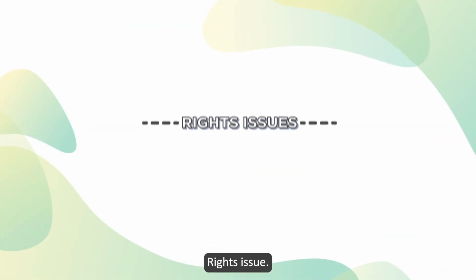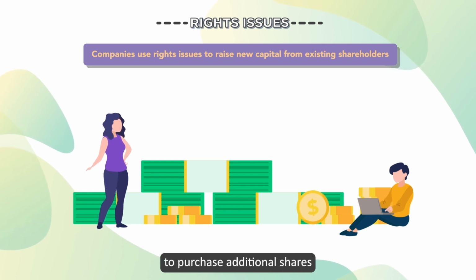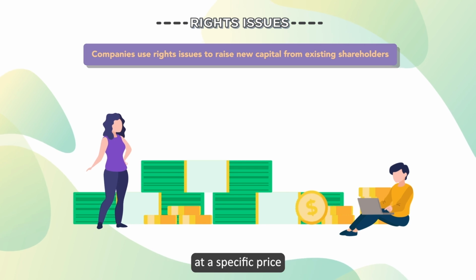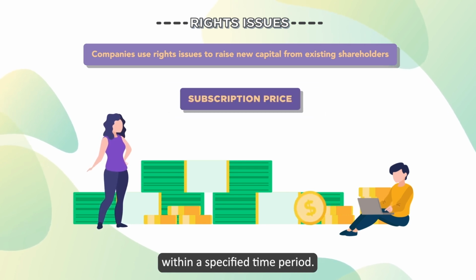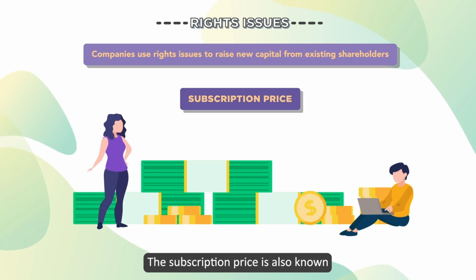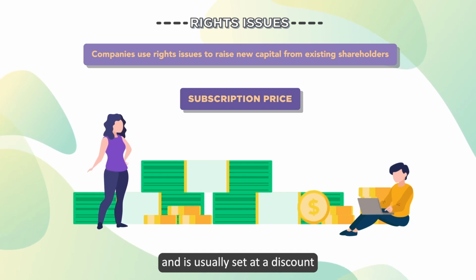Rights issue. Companies use rights issues to raise new capital from existing shareholders. Shareholders are given the right, but not the obligation, to purchase additional shares at a specific price known as the subscription price within a specified time period. The subscription price is also known as the rights exercise price and is usually set at a discount to the